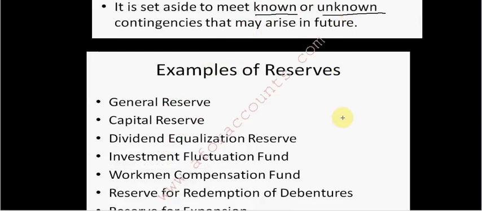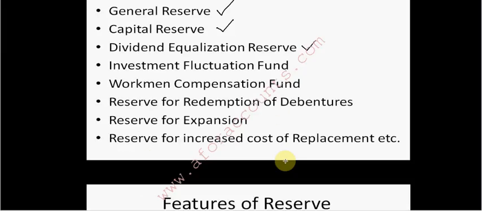Examples of reserves are general reserve, used for a general purpose, and capital reserve, used for a specific purpose, but then dividend equalization reserve, specific purpose dividend, investment fluctuation fund, workmen compensation fund, reserve for redemption of debentures, reserve for expansion, reserve for increased cost of replacement, etc. Now they are all specific.